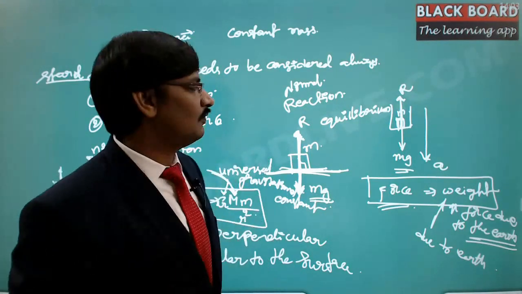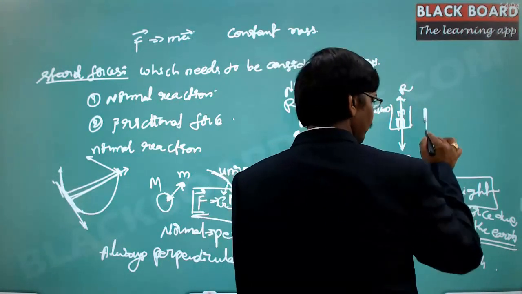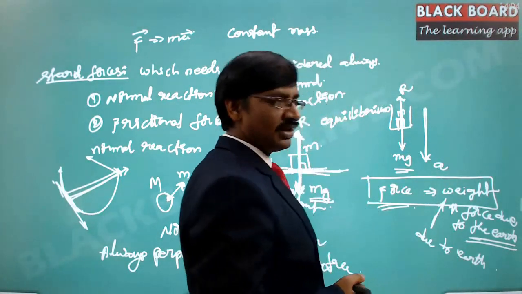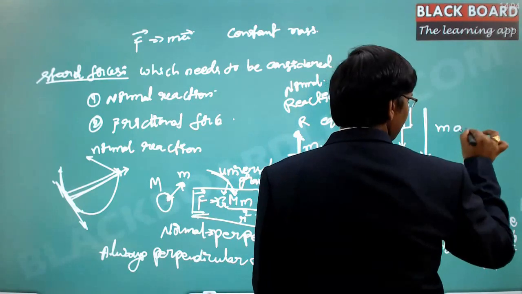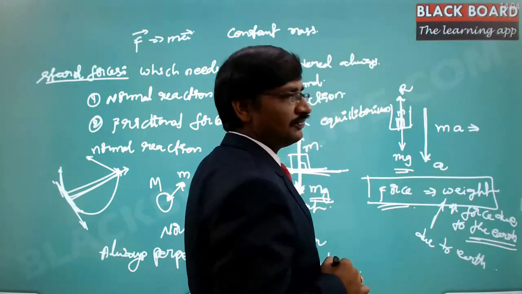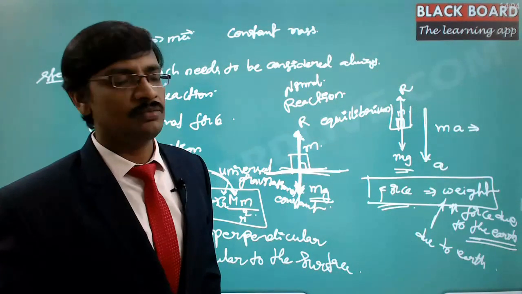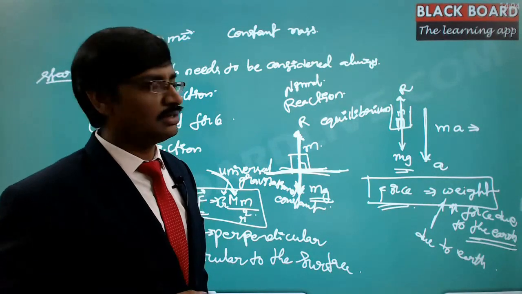Whenever there is a block of mass which is moving, here in this case the lift moving in the downward direction, you write ma, the acceleration in that direction multiplied by the mass, which gives the force in that direction.